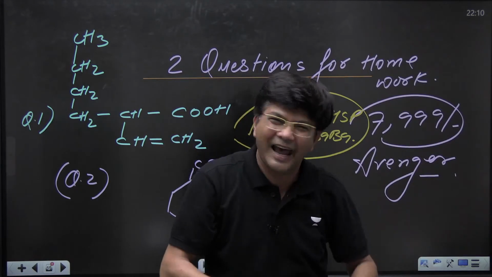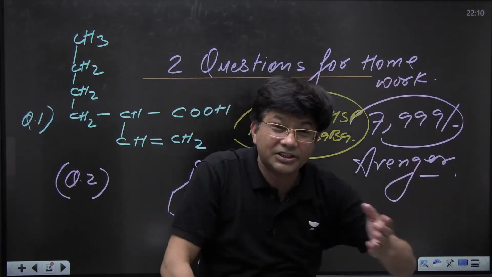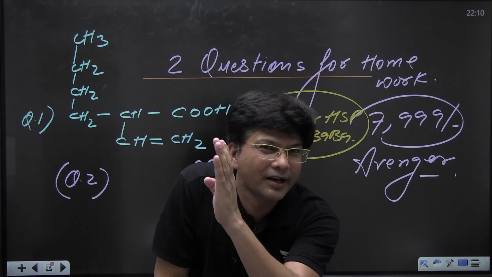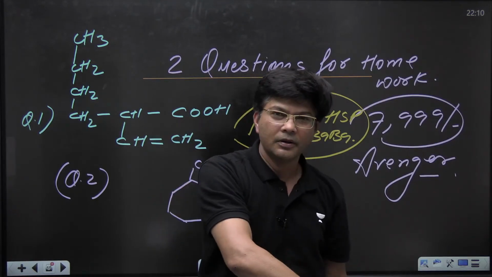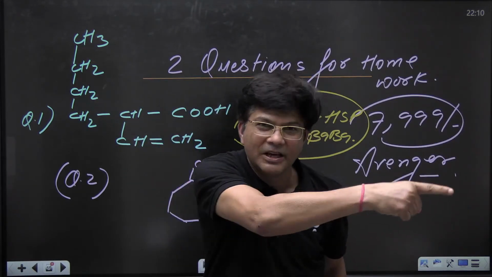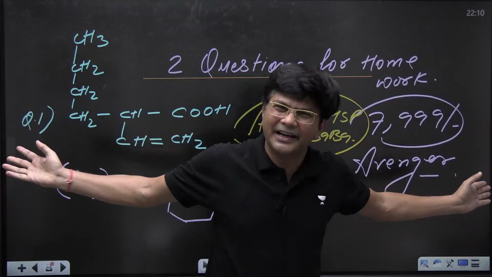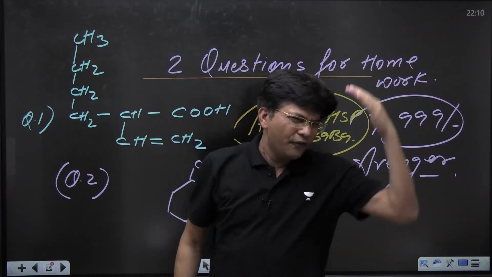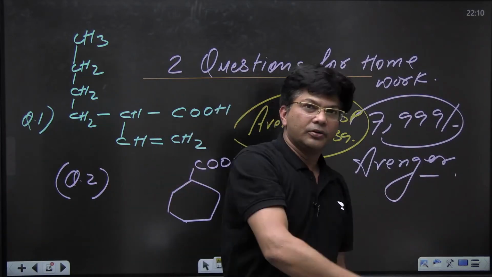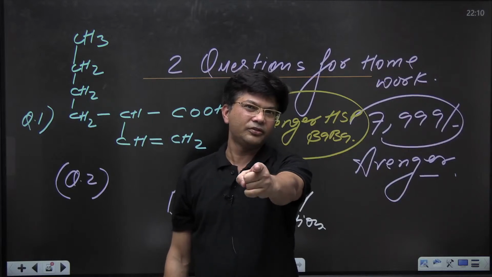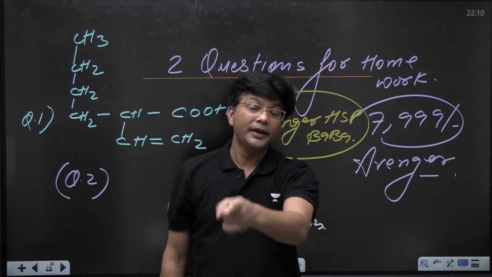because whenever there is any exam, 5 to 10 questions are really tricky. Just like in this examination, you have seen that chemistry was really tricky. So your aim must be very high, and if your aim is high, then only go and join the Avengers batch. If your aim is not high, if you are happy with 300 marks, if you are happy with 200 marks, then no need to join the Avengers batch. But if your aim is really high, kids, then you have to join, because